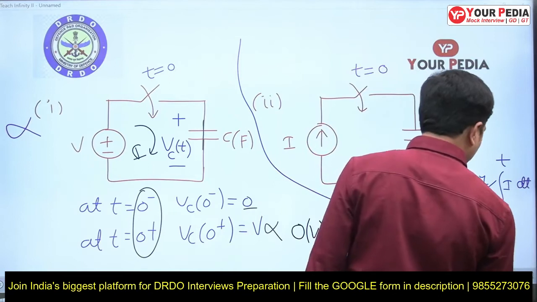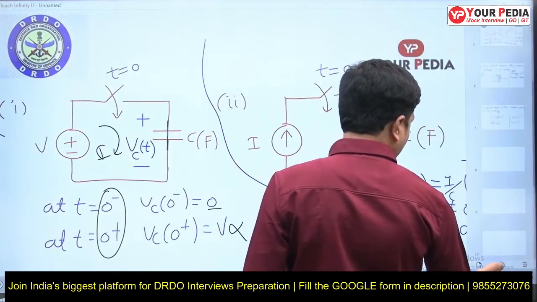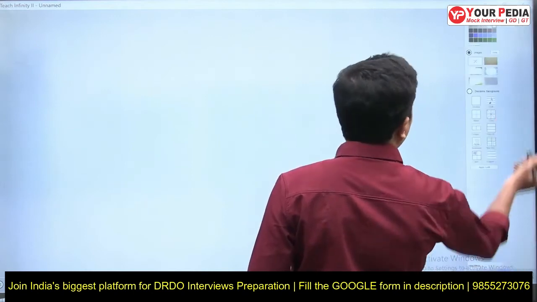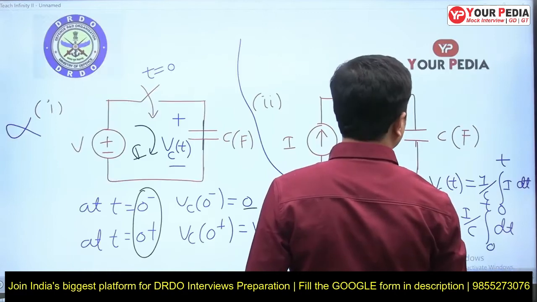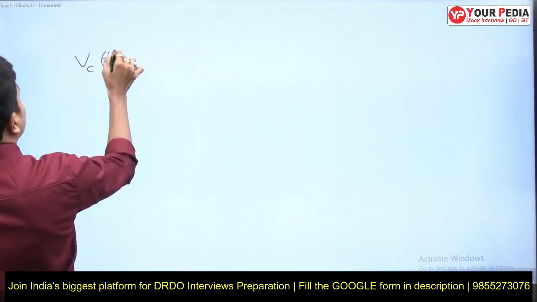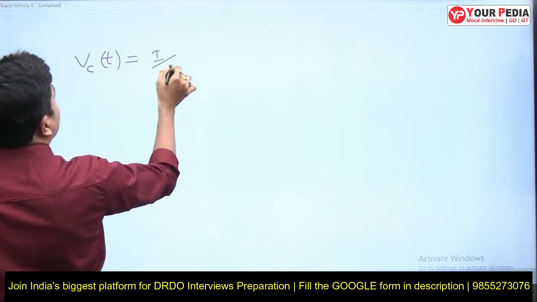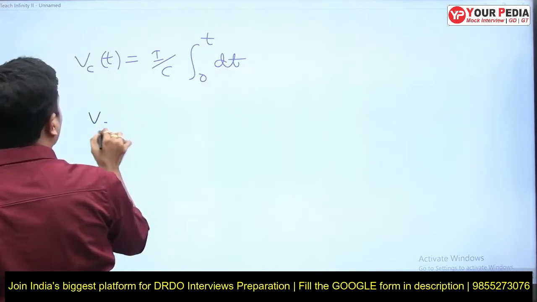Let's do it on the next page. Yes, fine, I'll add a page here. What is Vc of t? Vc of t is equal to I by C integral from 0 to t of dt. What are we going to get?